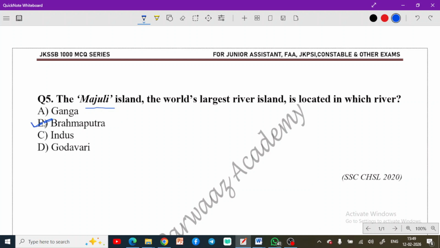Okay, this Brahmaputra is known as Yarlang Sangpo in Tibet. In Tibet, this is known as Yarlang Sangpo. And once it enters India, it is known as Dehang. So remember this. This is important to remember. Now moving to the next question.